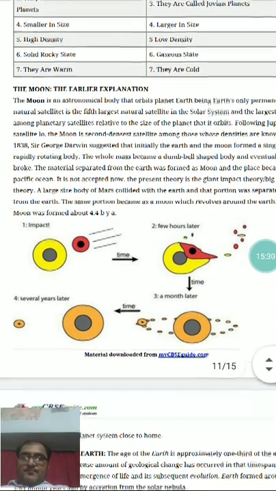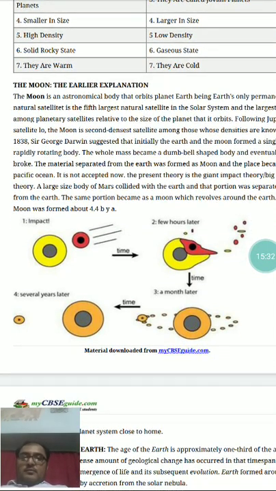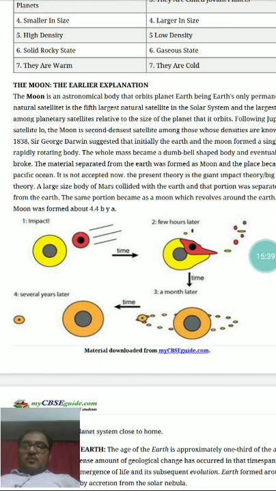Just see it here. The moon is the only natural satellite of our planet Earth. So Earth has only one satellite, a natural satellite, that is the moon.